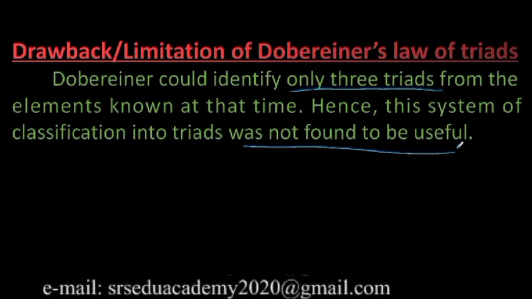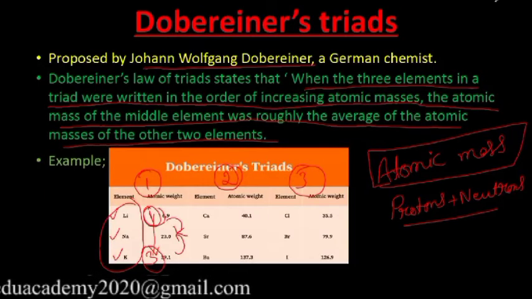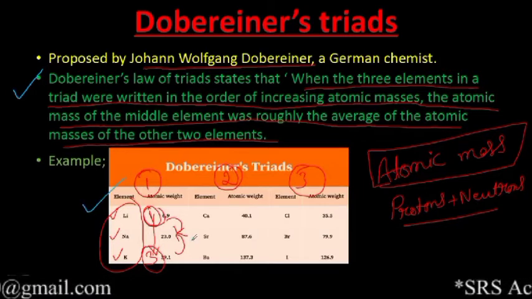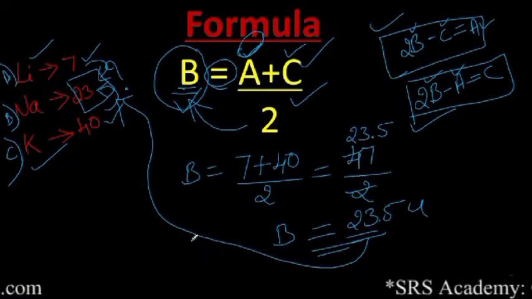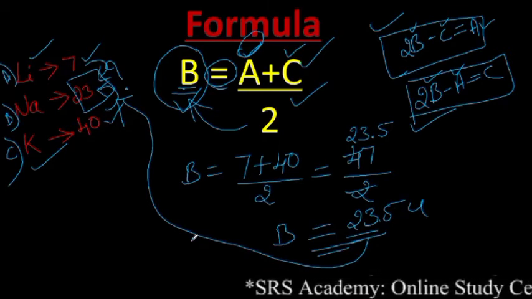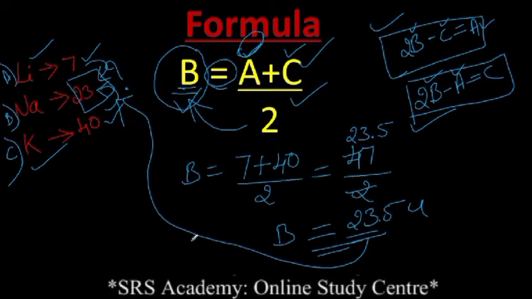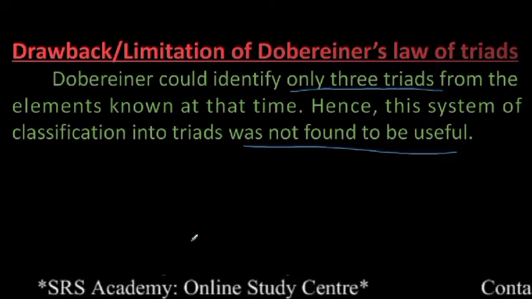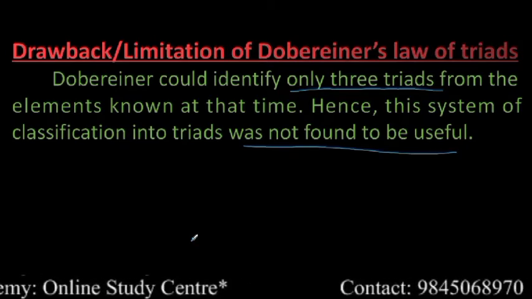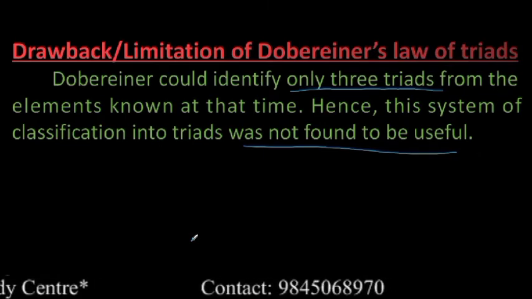Okay, so from this part, how many questions will you get? I will explain now. The first question you will get is, state Dobereiner's law of triads with an example. Second, based on this formula you may get one problem, either to find the atomic mass of B or A or C. And then for 1 mark you may get, write the drawback or limitation of Dobereiner's law of triads. So from this part, these are the important questions. Now we will move on to the next